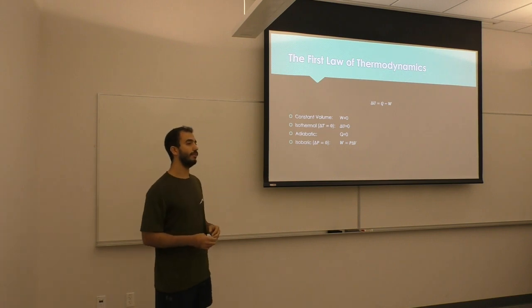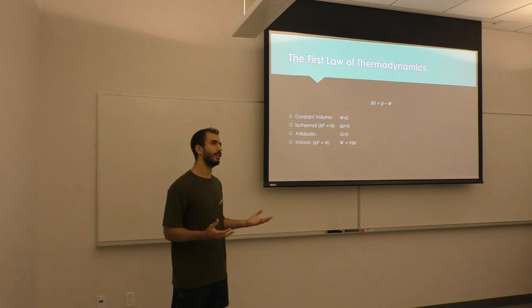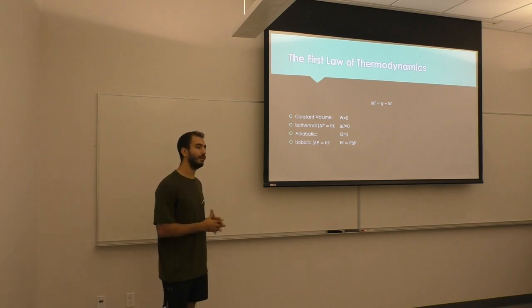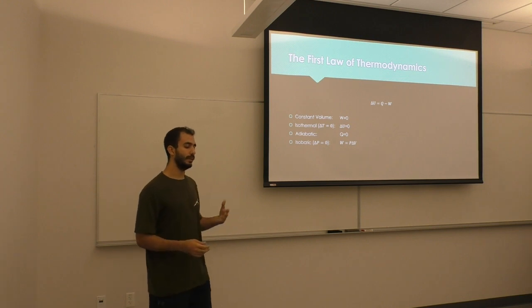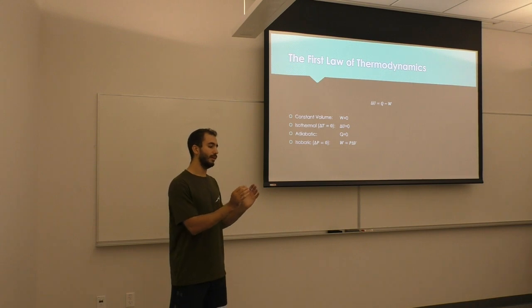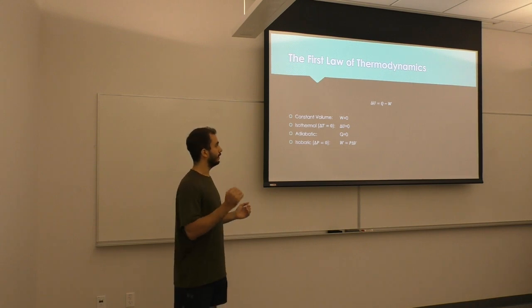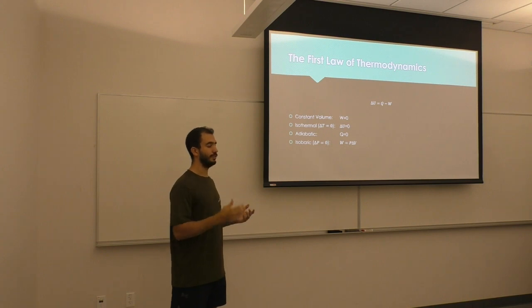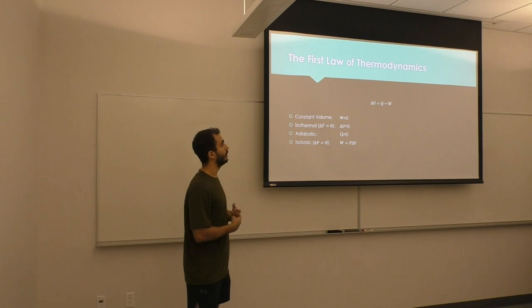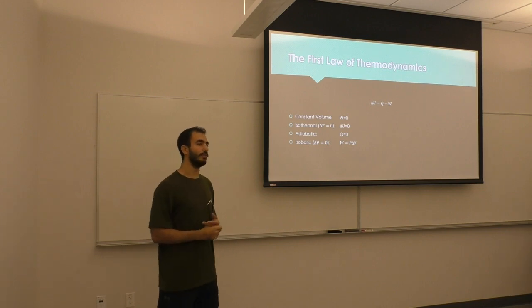The second one is isothermal. Isothermal is basically where temperature is going to be constant, and that can be achieved by heating up the gases at a very slow rate, where the change in temperature is going to be 0 throughout the whole process. But since we're heating it, the change in distance is going to be there, so the heat and work are going to be calculated. That's why the change in internal energy is the only one that's going to go to 0.